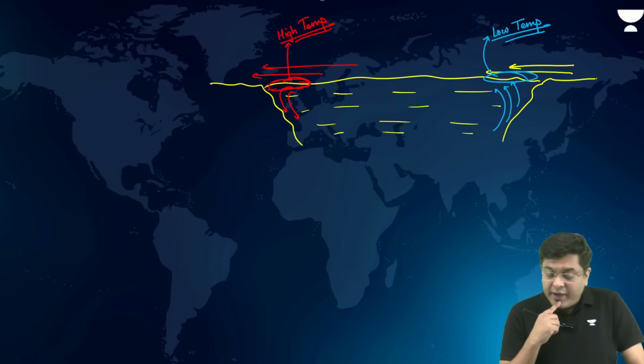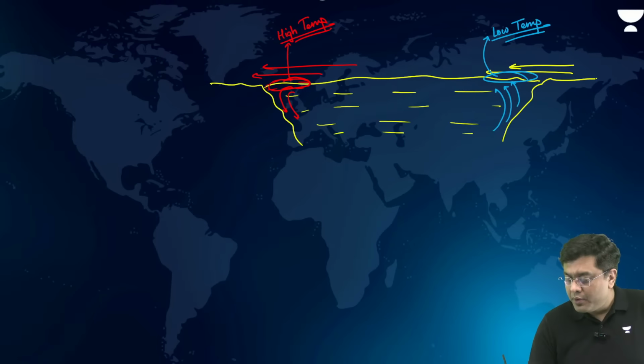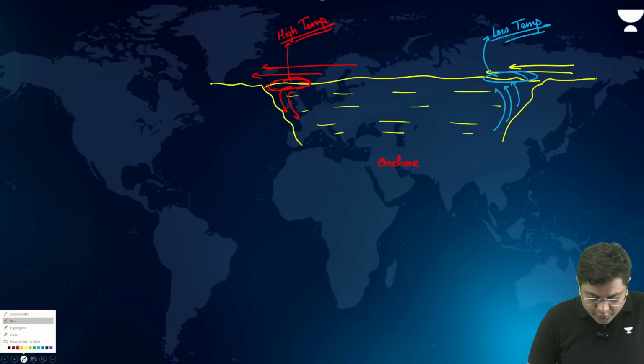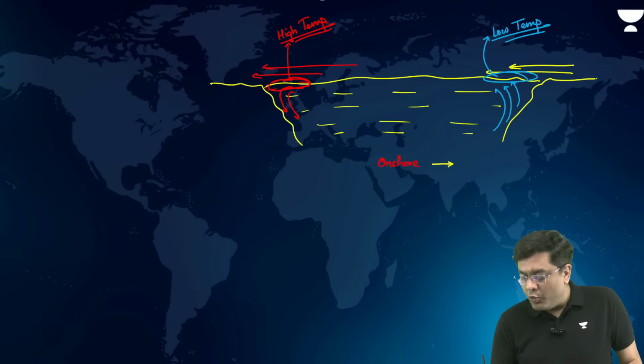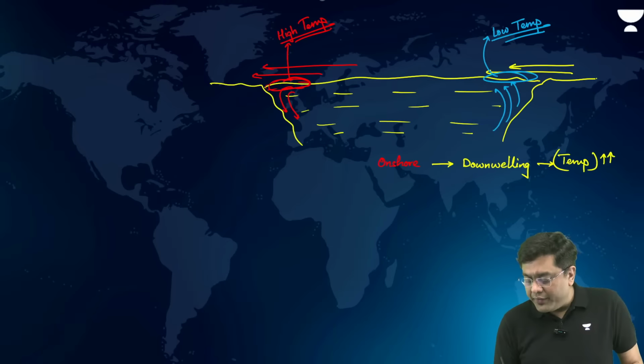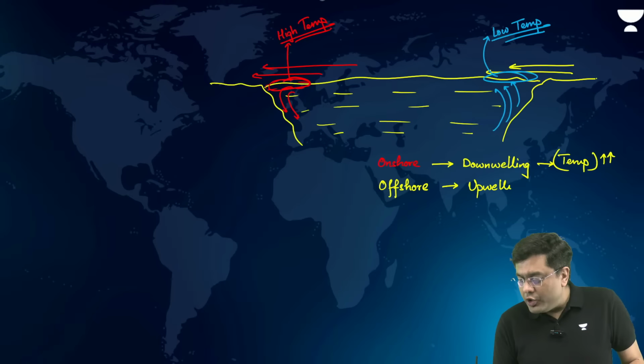So wherever you have onshore winds will lead to downwelling. And that downwelling will lead to high temperature. Wherever you have the offshore winds, away from the shore, away from the coast, that will lead to upwelling. And that will lead to lower temperature. Temperature will reduce.